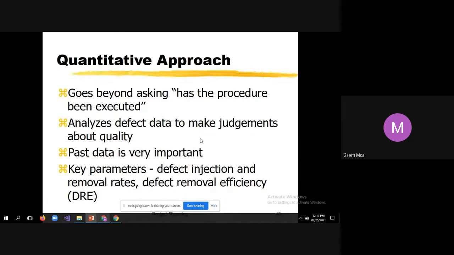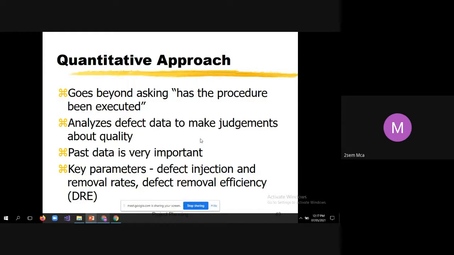Next is the quantitative approach. Quantitative means dealing with numbers: how many lines of source code, how many bugs, how many modules, and such things. It goes beyond asking, has the procedure been executed? It analyzes defect data to make judgments about quality. That means you first analyze the test data: for these many lines of source code, these many are the bugs.